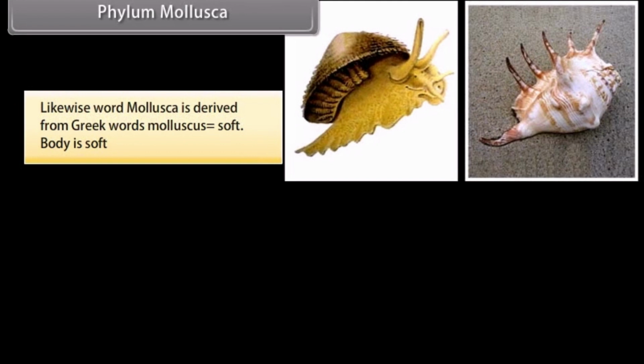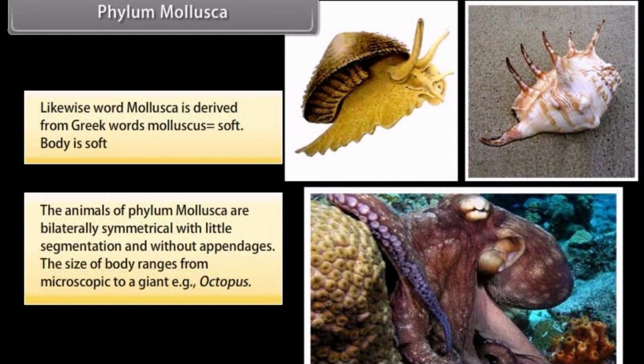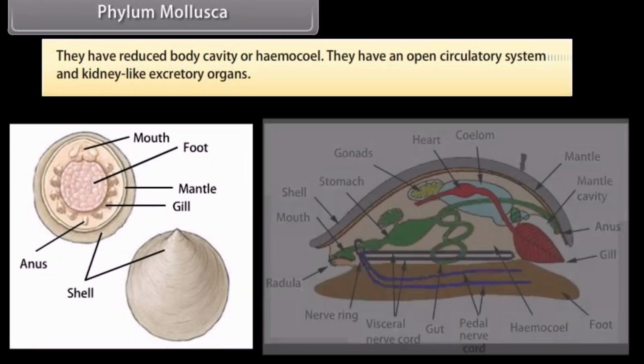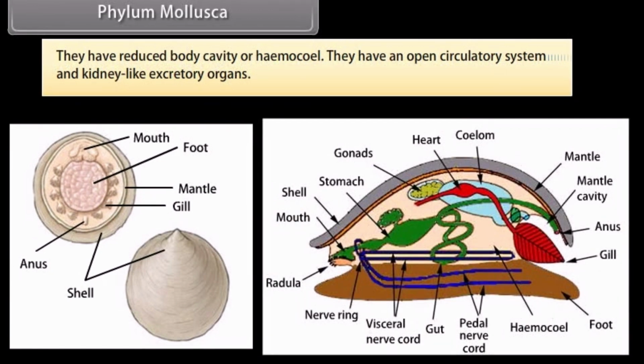Phylum Mollusca. Likewise, the word mollusca is derived from the Latin word molluscus, soft, meaning the body is soft. The animals of phylum Mollusca are bilaterally symmetrical with little segmentation and without appendages. The size of the body ranges from microscopic to a giant, that is, the octopus. They have a reduced body cavity or hemocoel. They have an open circulatory system and kidney-like excretory organs.